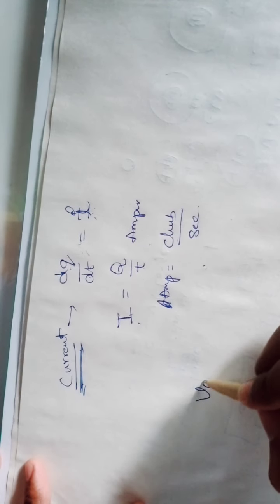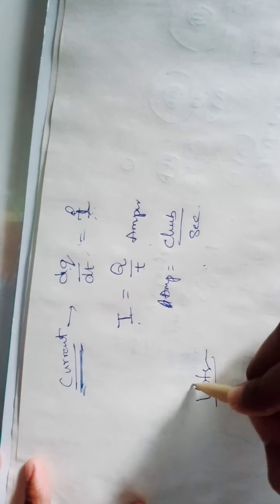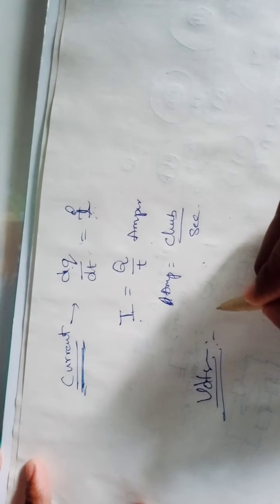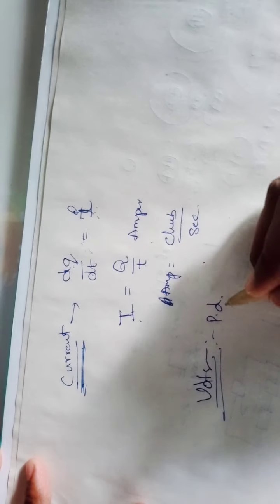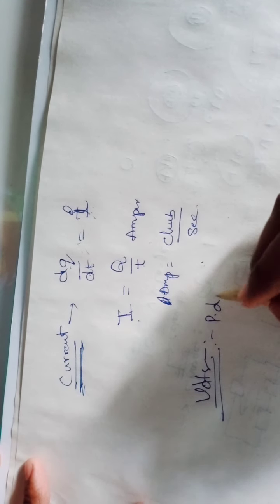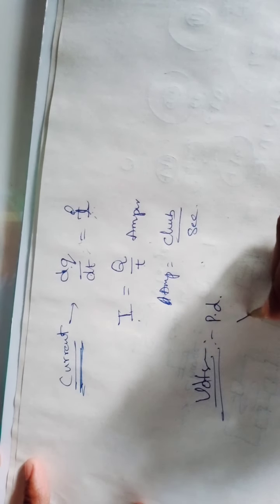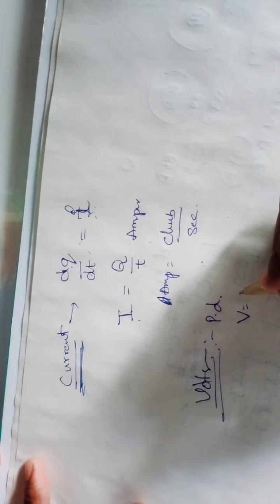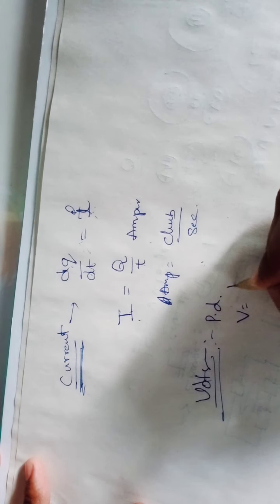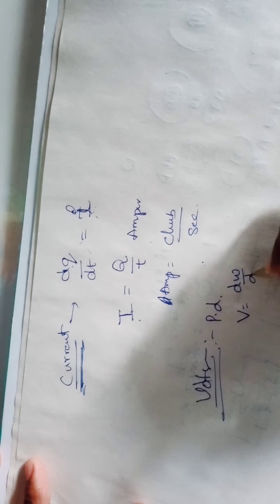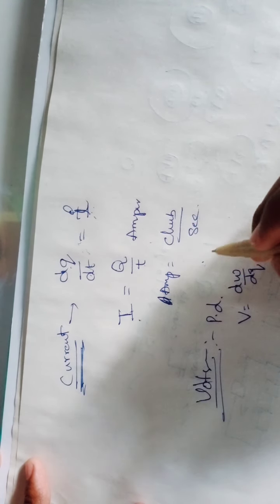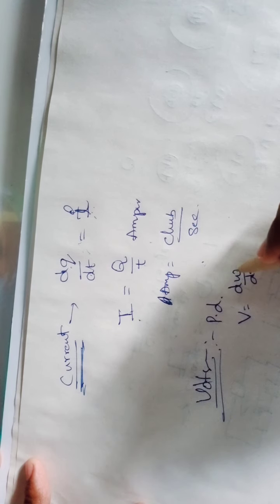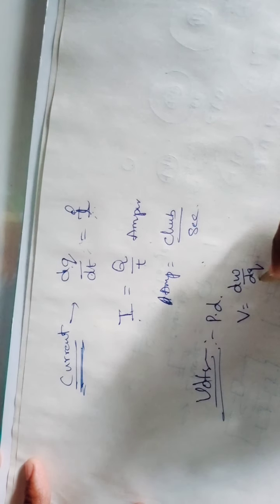Let us discuss voltage. What is meant by voltage? Voltage is also called a potential difference. So voltage V is equal to dW by dQ, that is the work done by a charged particle.